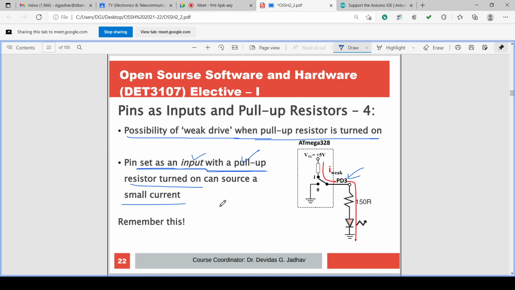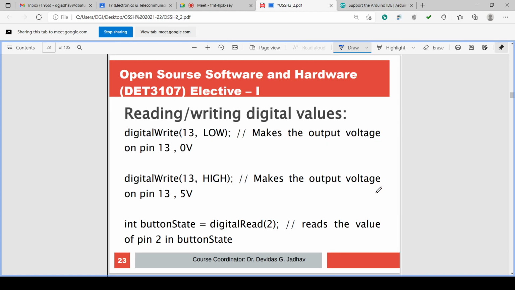The resistor is connected for current limiting. Okay, this pull-up resistor is internal and the 150 R resistor is external.